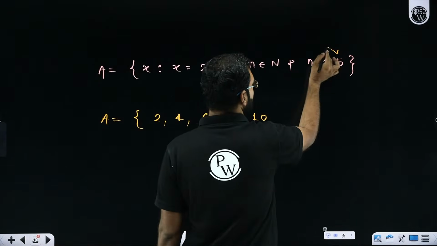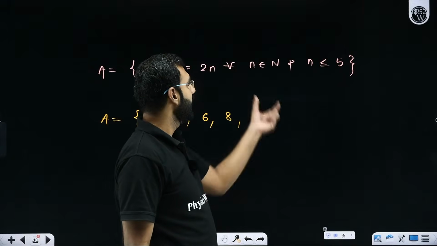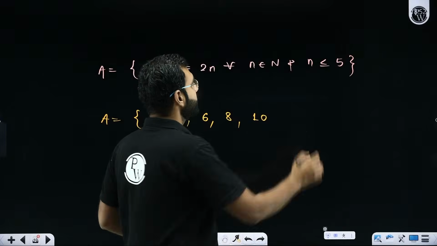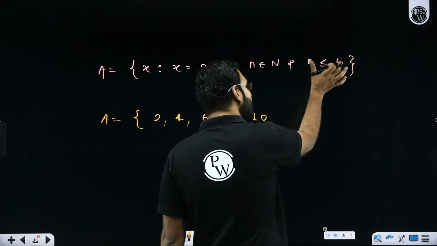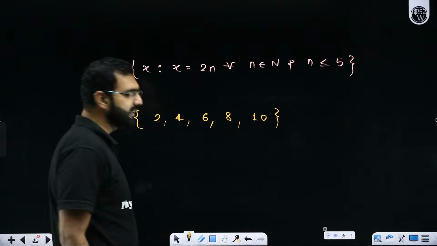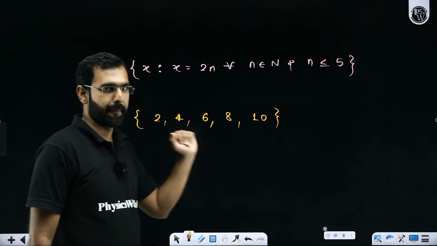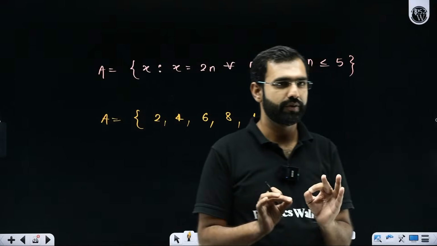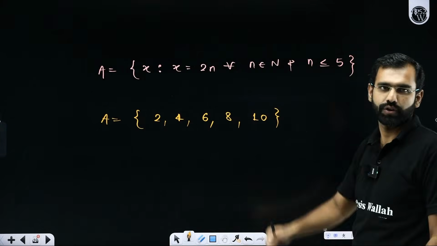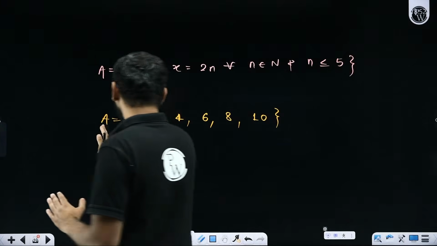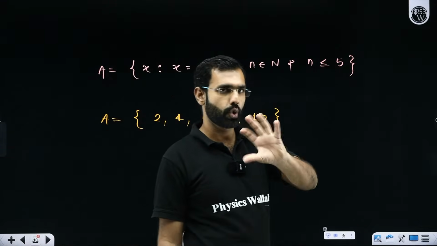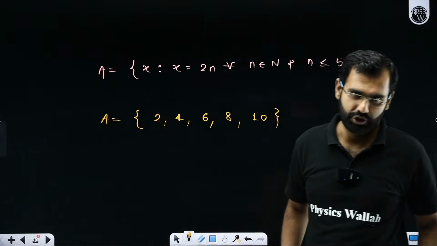n as 6 will not be tried because here I am saying n is a natural number and n is less than or equal to 5. So this 'and' means this should be satisfied as well as this should also be satisfied. So I'll stop there and I'll say, yes, these are the elements of this set A. Give me a quick response in the comments if you are able to process the set builder form and the set roster form. In the roster form, I'm directly writing out all the elements. In the set builder form, I'm defining all the elements through a method, through a definition.